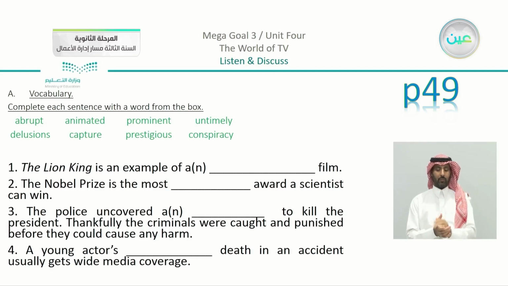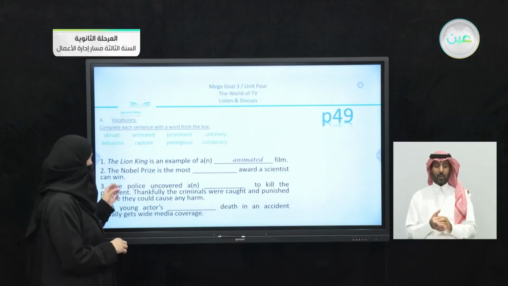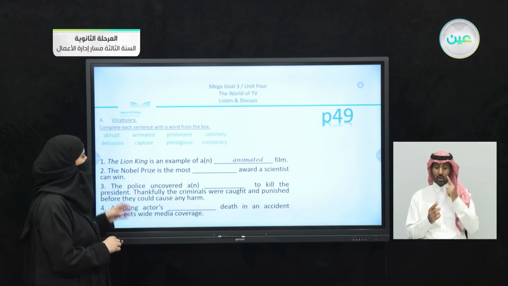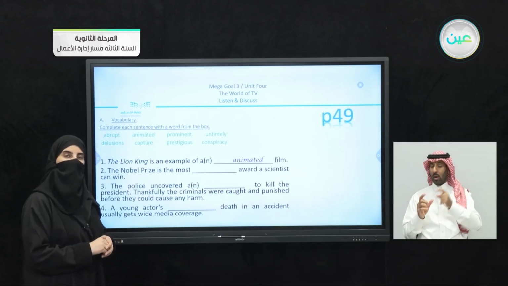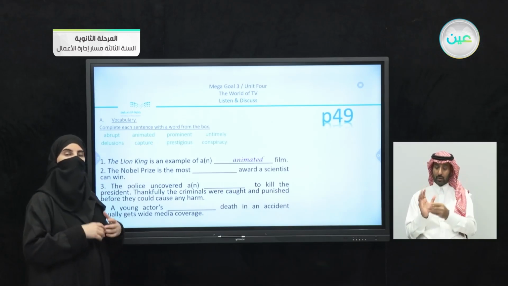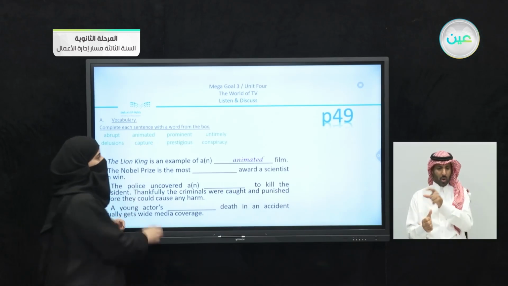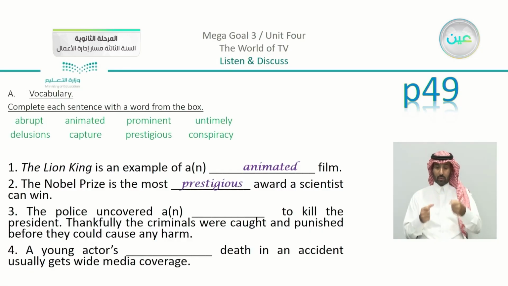Now we have number 1. The Lion King is an example of a or an blank film. So we know that The Lion King is a type of movie. We agreed that it is an animated film. We have the second one, number 2. The Nobel Prize is the most blank award a scientist can win. It is known that in the Nobel Prize, not anyone can win this prize, so it is quite a prestigious award.